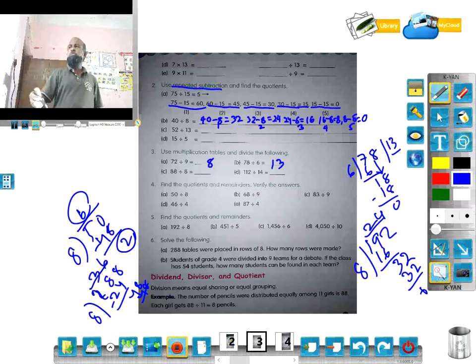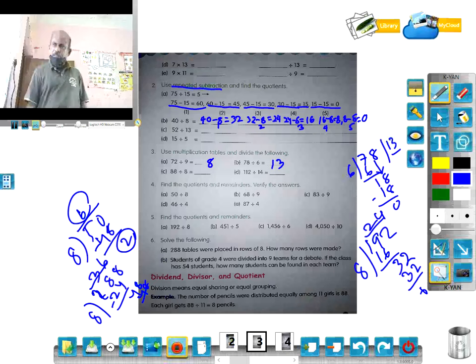What are the types? How to divide? Now there is some terminology. Terminology means some points, some names in English, and we have to know what they are. Like dividend, divisor, quotient, and so on. And last but not the least is the remainder. Remainder is not given here; it is on the next page.